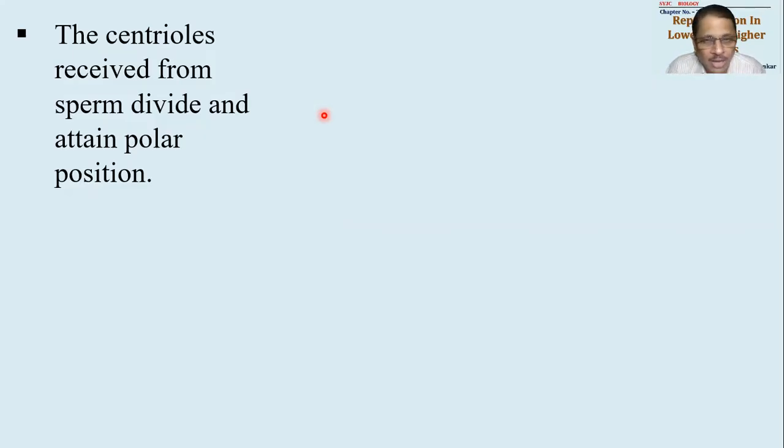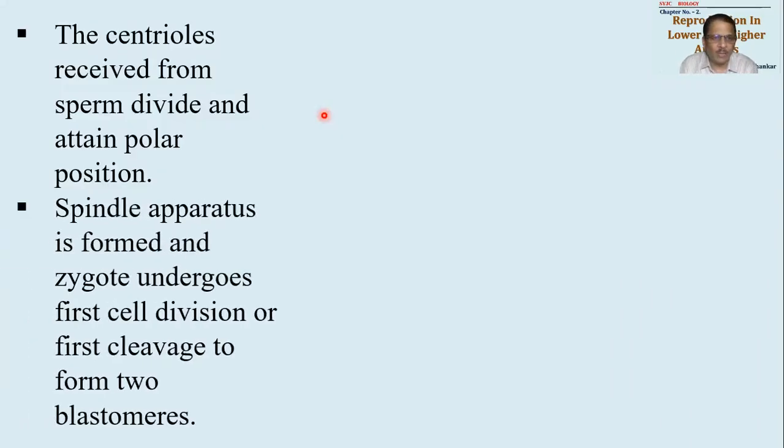So centrioles which are available, they will start manufacturing the device. What the device is called as? Spindle apparatus. Okay, and they will divide into each other. They will attain polar position. They will form spindle fibers between them, and these spindle fibers and spindle apparatus will be important for taking the chromosomes away for first cell division.